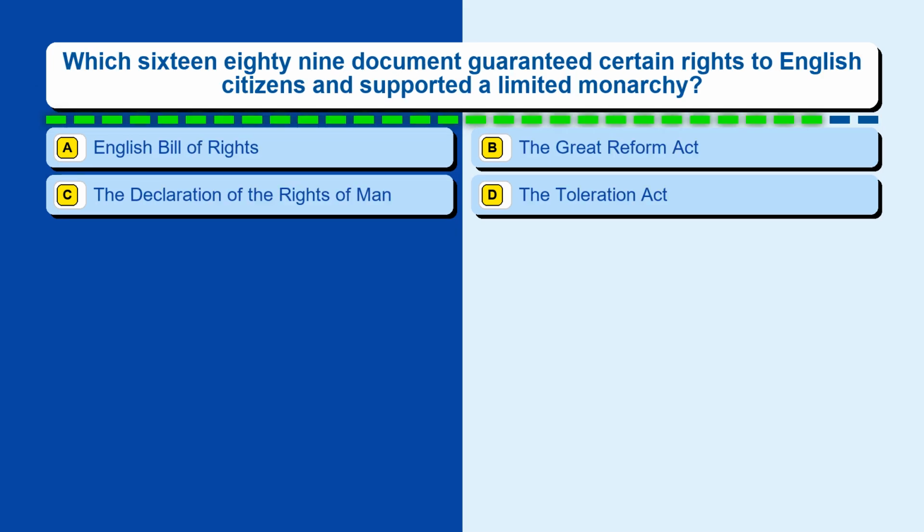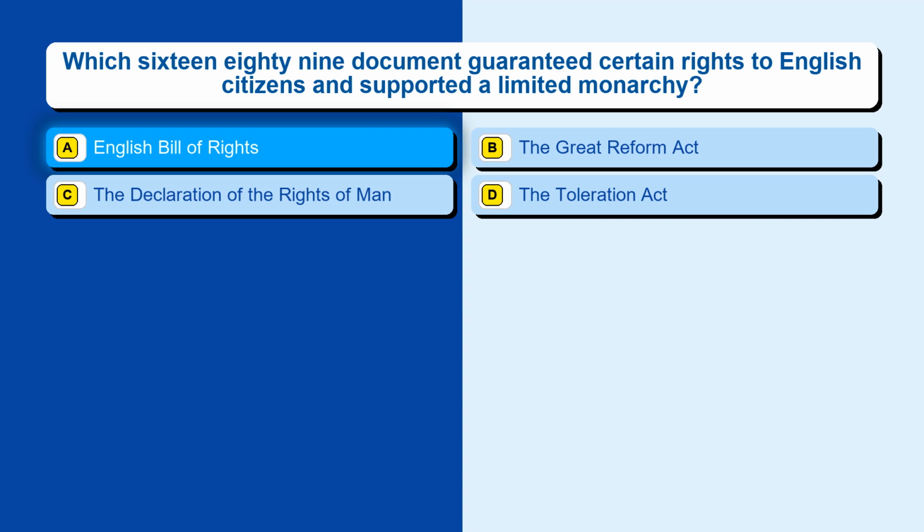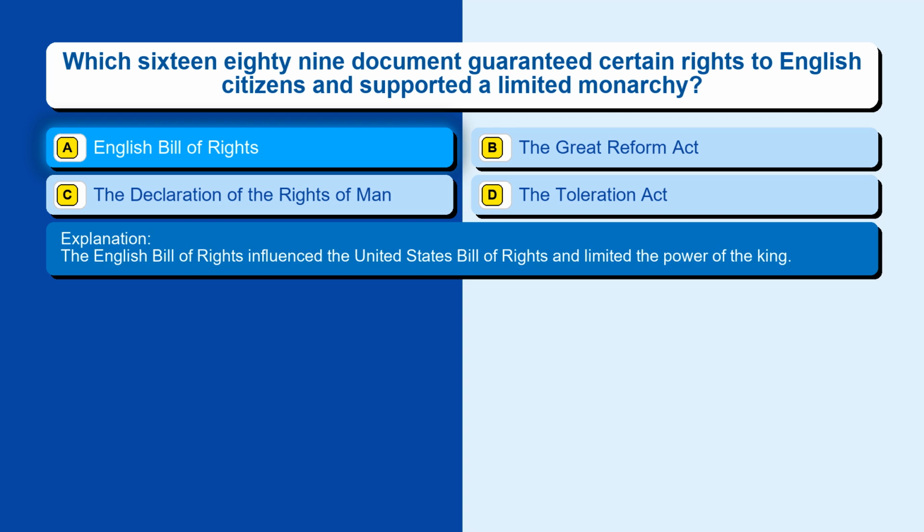Question 109. Which 1689 document guaranteed certain rights to English citizens and supported a limited monarchy? Option A, English Bill of Rights. Option B, the Great Reform Act. Option C, the Declaration of the Rights of Man. Option D, the Toleration Act. The correct answer is option A, English Bill of Rights. The English Bill of Rights influenced the United States Bill of Rights and limited the power of the king.